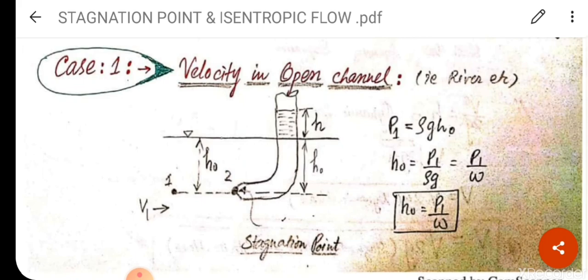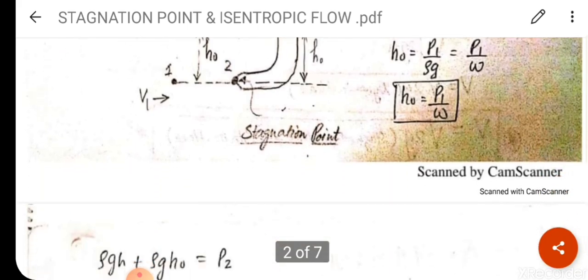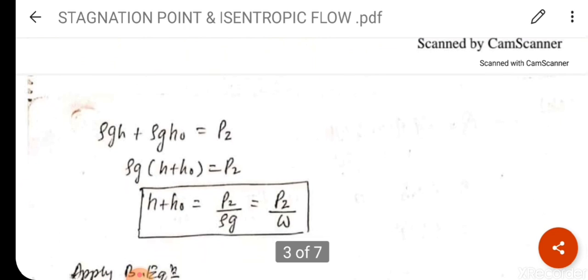You all know that pressure P1 is equal to rho g HO, meaning the pressure at point 1. So HO is equal to P1 upon rho g, or P1 upon W. Now the next case is the pressure at point 2. What will be the pressure? Because the extra height is H, the pressure will be rho g H plus the initial pressure, rho g HO.